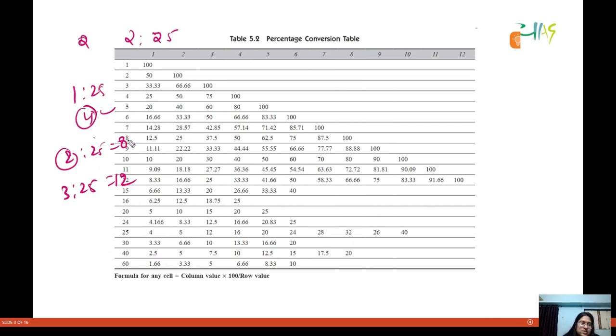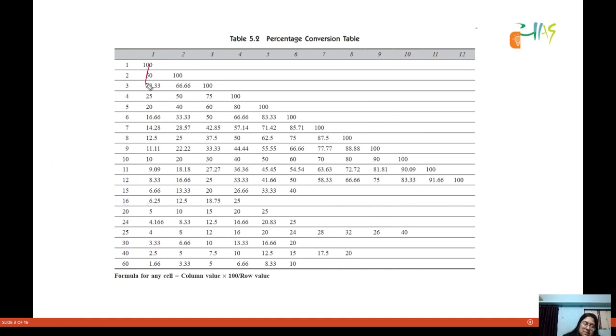So 4 is to 25, you know it is 16%. Okay, 5 is to 25, you know it is what? 4 into 5, that is 20%. So if you remember this table, at least this one, then you will be able to do this all.